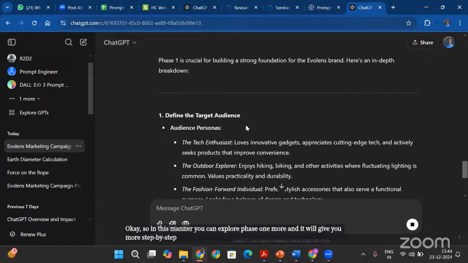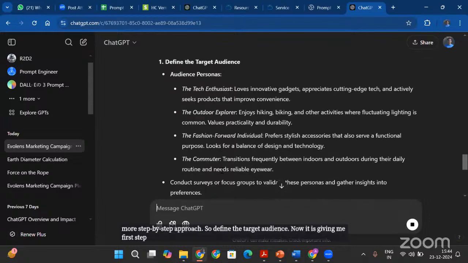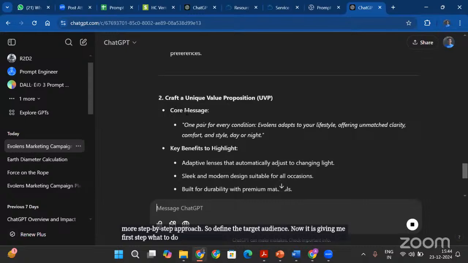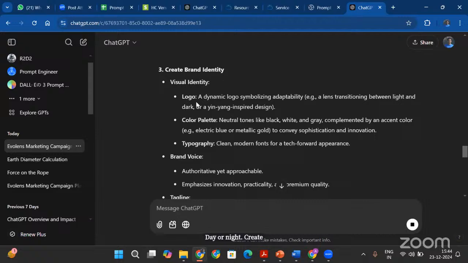So define the target audience. Now it is giving me the first step, what to do. Second step, what is the core message? And it is also defining the core message. One pair for every condition. EvoLens adapts to your lifestyle, offering unmatched clarity, comfort, and style, day or night. Create brand identity, create a logo.